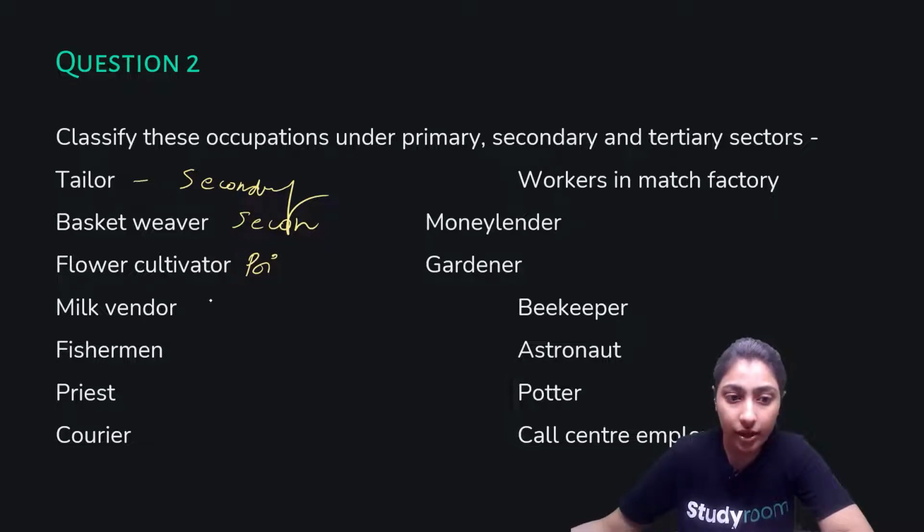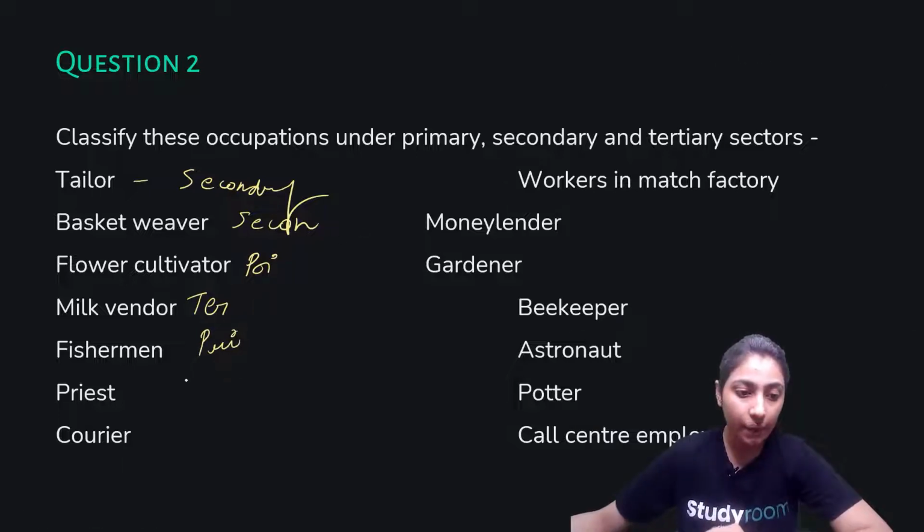Milk vendor can be your tertiary. Fisherman is your primary. Priest, now talking about priest, then priest is yours, so he will come under your tertiary sector.